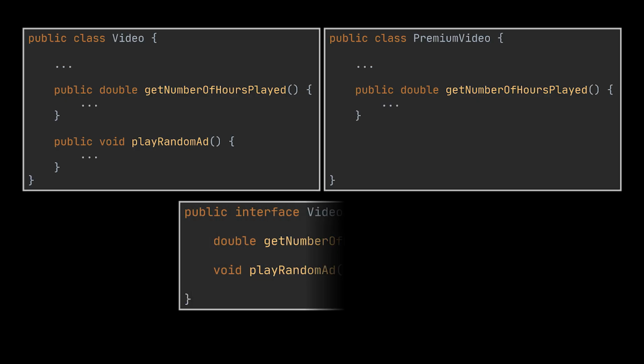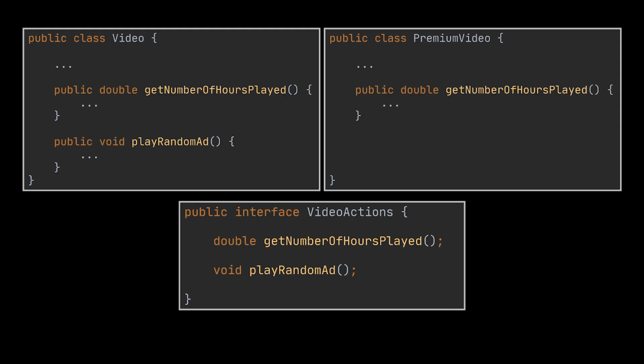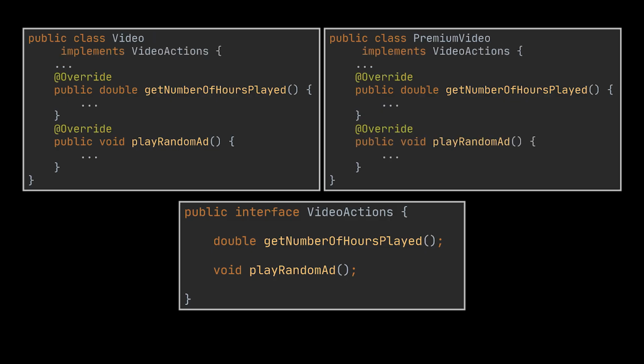Well, take a look at this interface. It stores both methods we need. Let's implement this interface by the video and the premium video classes. As you can see, it didn't really solve our problem, as we still have to override and implement the playRandomAd method by the premium video class. And if we throw an exception, we will be violating the Liskov Substitution Principle we just discussed. We basically fell into the same problem we had.